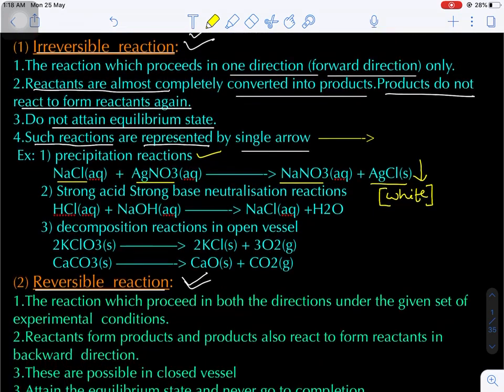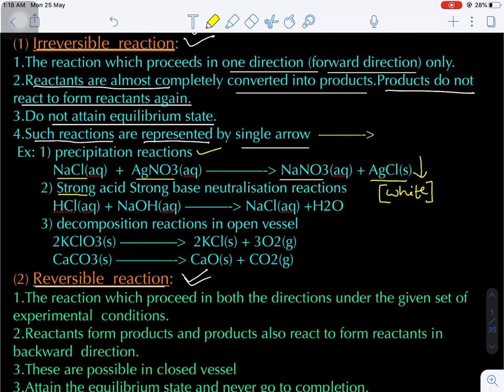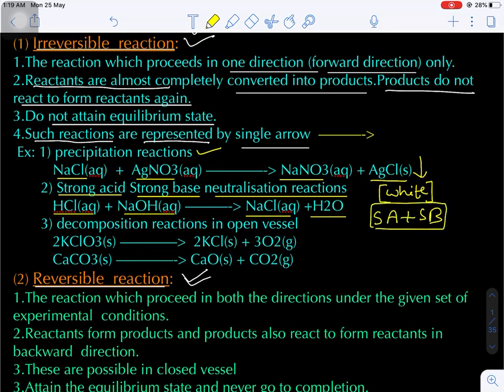Now one more important thing, the reaction between a strong acid and a strong base. The neutralization reaction between a strong acid and a strong base is also irreversible. Strong acid, let's suppose hydrochloric acid, and strong base, let's suppose NaOH, combine to give NaCl and H2O. This is a neutralization reaction. Once again I am telling, strong acid and strong base reactions are irreversible reactions.